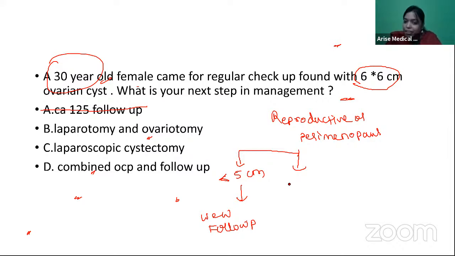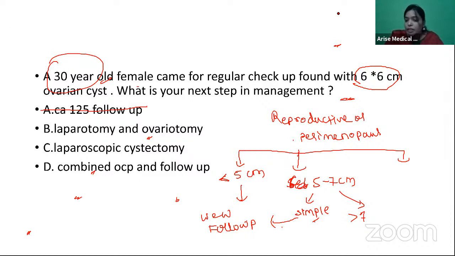If you have an ovarian cyst of 5 to 7 centimeters and it is a simple cyst, again you can wait and watch and follow up. If it is more than 7 centimeters, you have to go for surgery. As well, if it is between 5 to 7 centimeters and it is a complex cyst, then also you have to go for surgery.